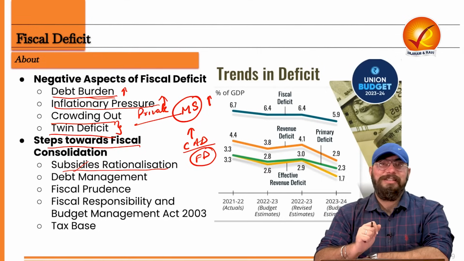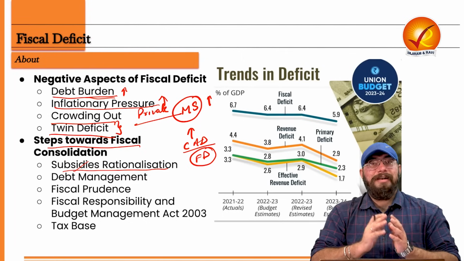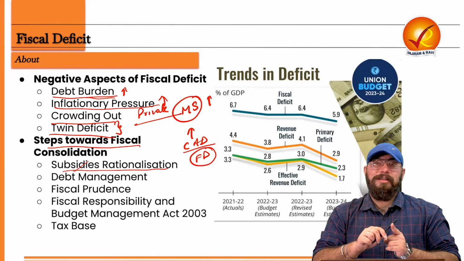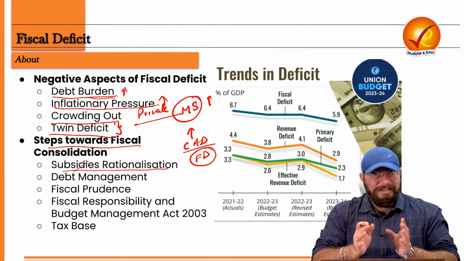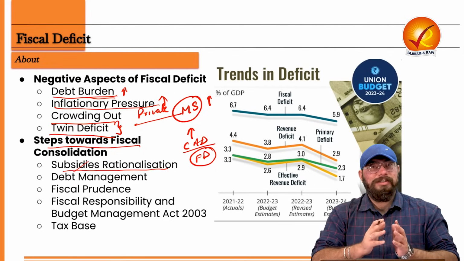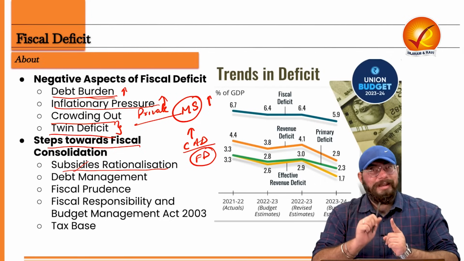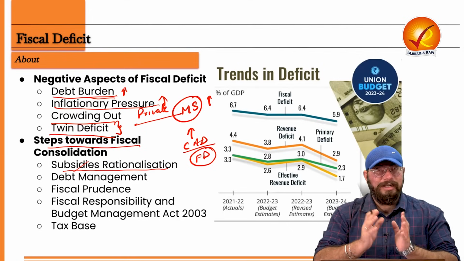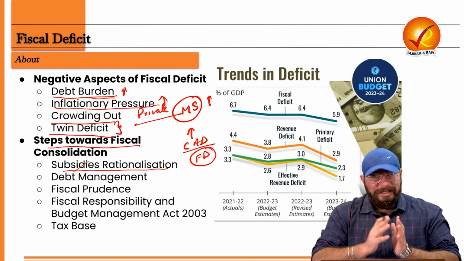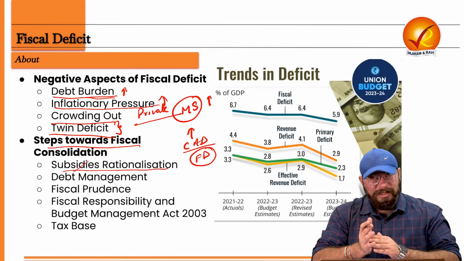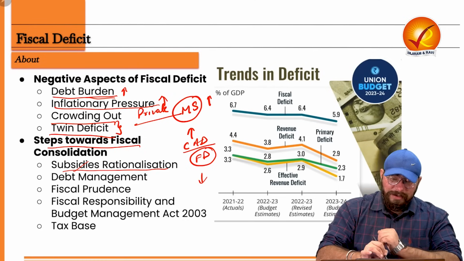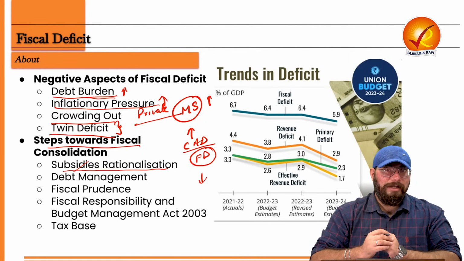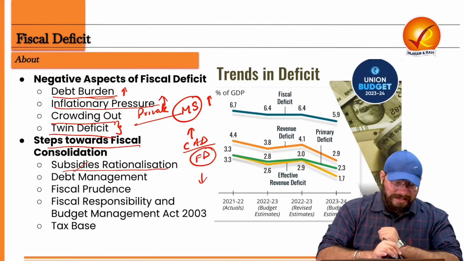Now, subsidy rationalization means that now the government has started rationalizing the subsidies, giving subsidy to only those who require it the most. Giving subsidy not to every section of the population, because every section of the population does not require the subsidies. If subsidy on LPG cylinder needs to be given, it needs to be given to the lower income group, not to every individual in the country who is using LPG, right? So we need to rationalize the subsidy. If we rationalize the subsidy, the expenditure of the government will be lowered down. And if the expenditure of the government is lowered down, fiscal deficit will be controlled and will also come down.